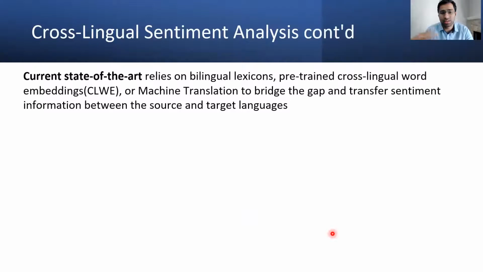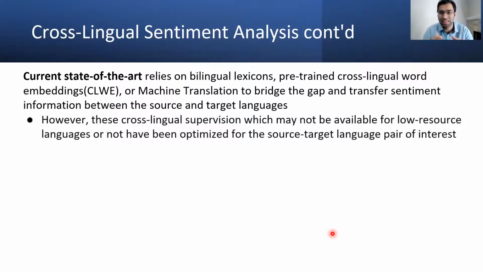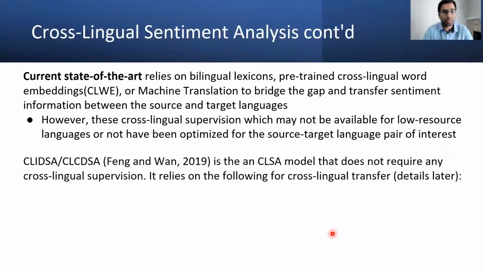But current state-of-the-art relies on bilingual lexicons, pre-trained cross-lingual word embeddings, or machine translation to bridge this gap and transfer the sentiment information between the languages. However, cross-lingual supervision may not be available for low-resource languages, because it's not optimal to collect cross-lingual supervision for all language pairs of interest.